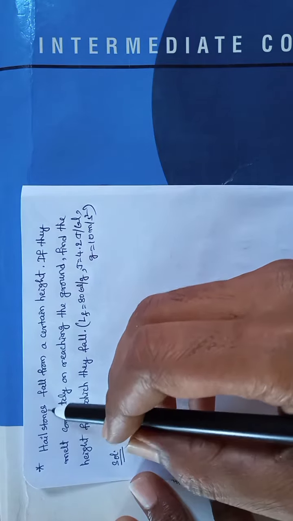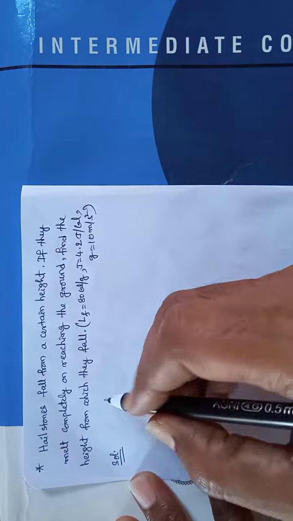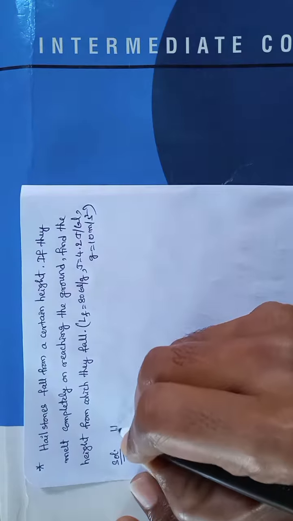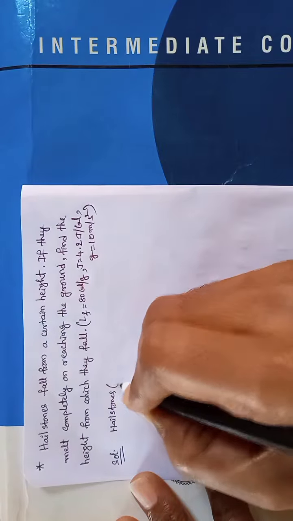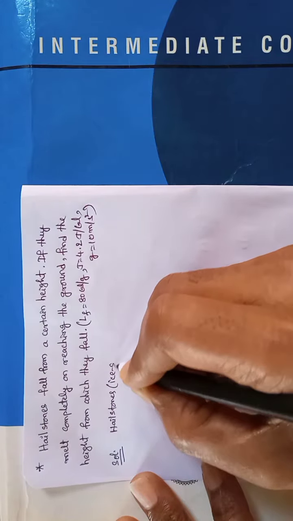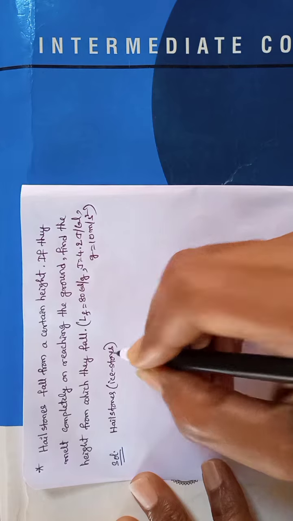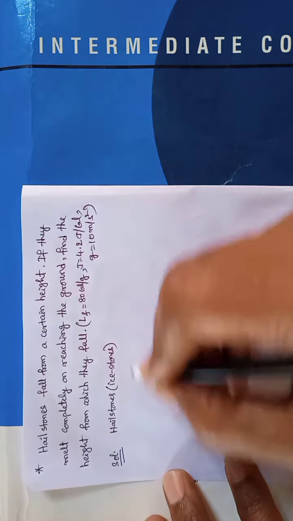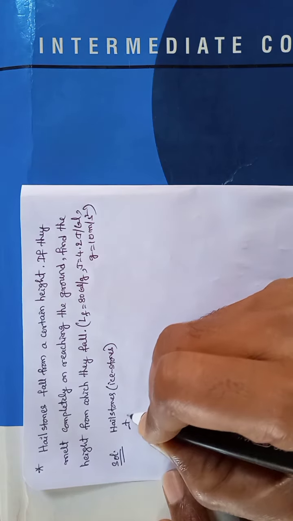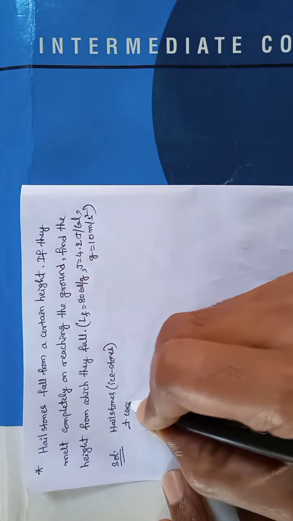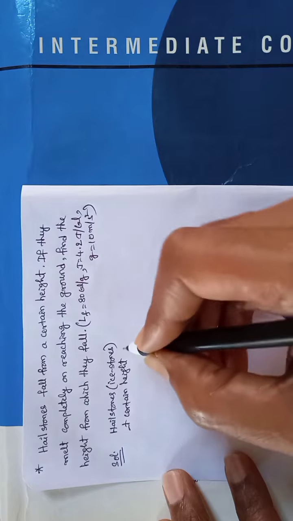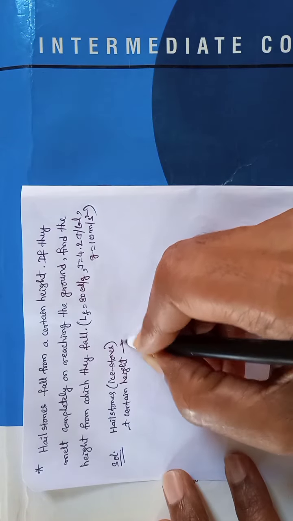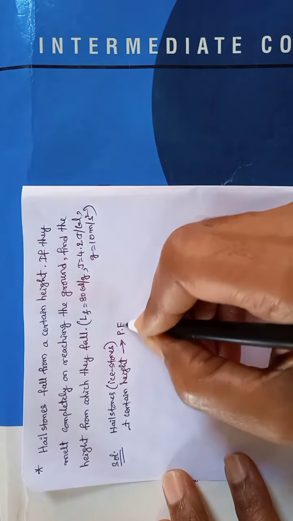The ice stones are at some height, at a certain height, which means they possess potential energy.